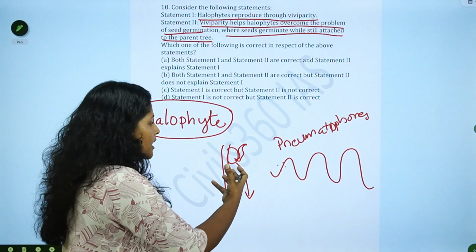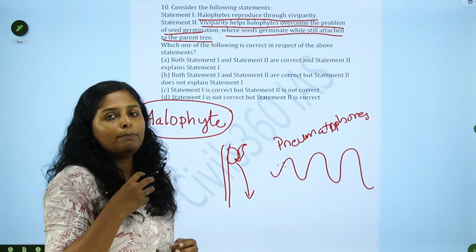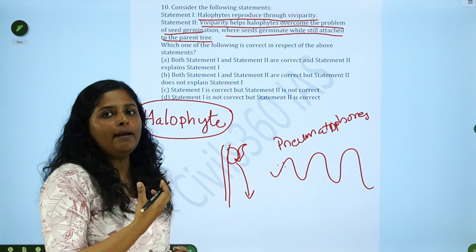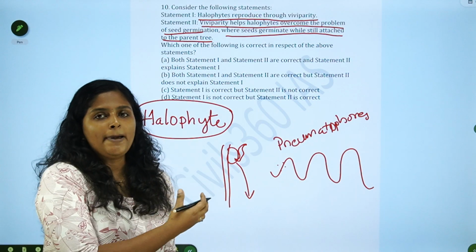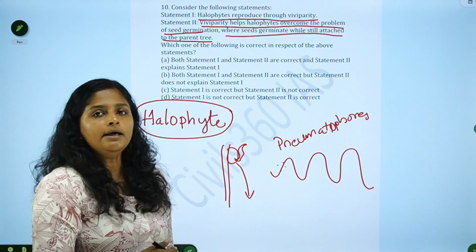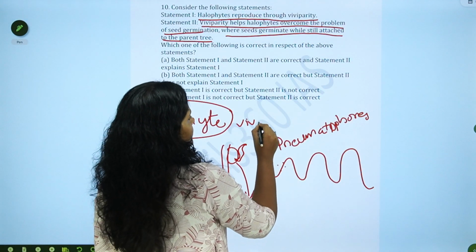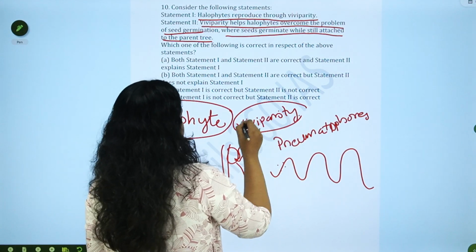To avoid that situation, these seeds stay attached to the plant itself and germinate from there and become a plant. After that it gets detached from the parent plant and goes to the soil and becomes another plant. That is what is called viviparity. That is an adaptation of these halophytes.